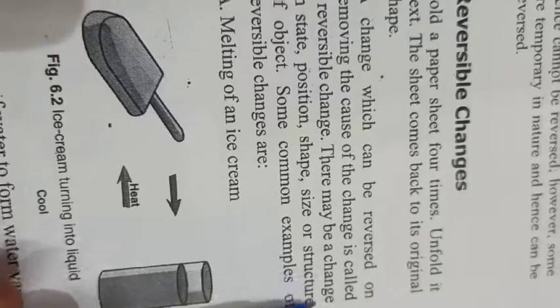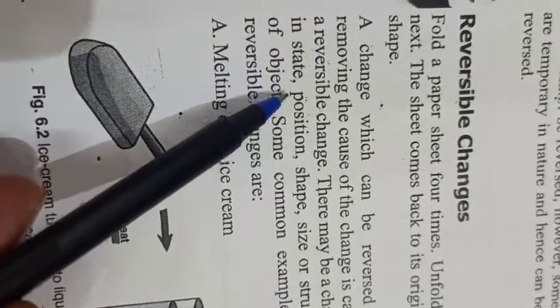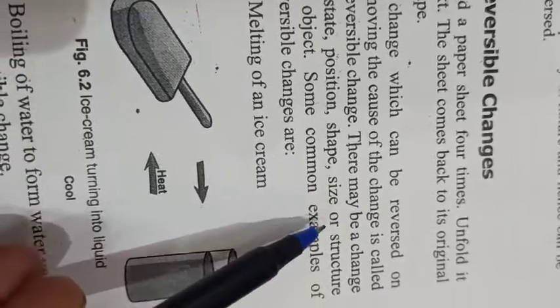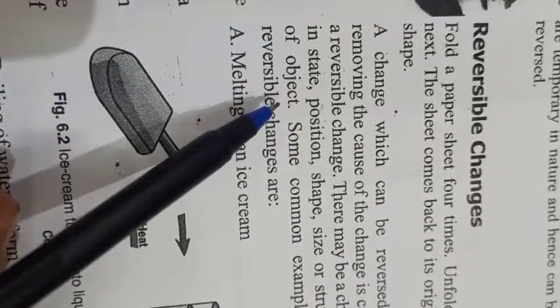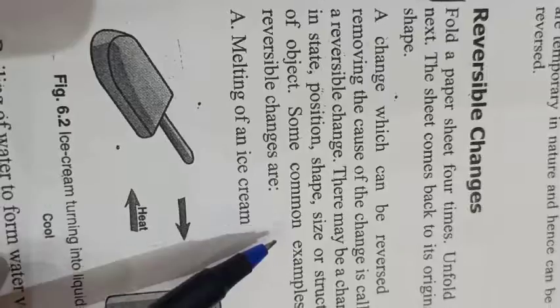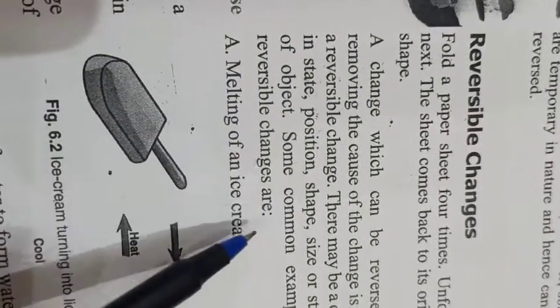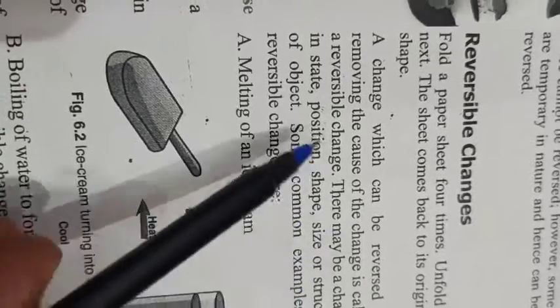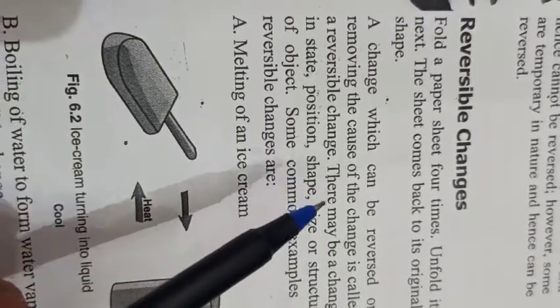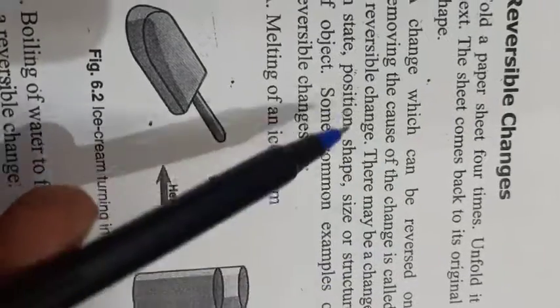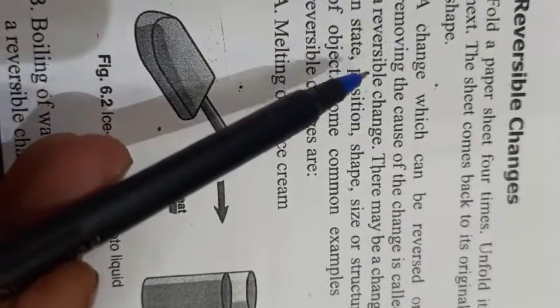There may be a change in state, position, shape, size, or structure of an object. Some common examples of reversible changes are, here children, what they have mentioned is that in a reversible change, there is a change in the state of anything.